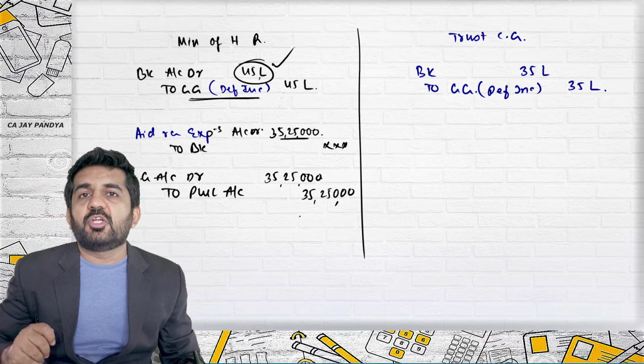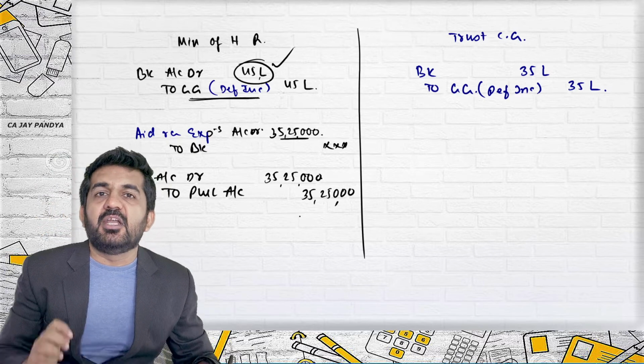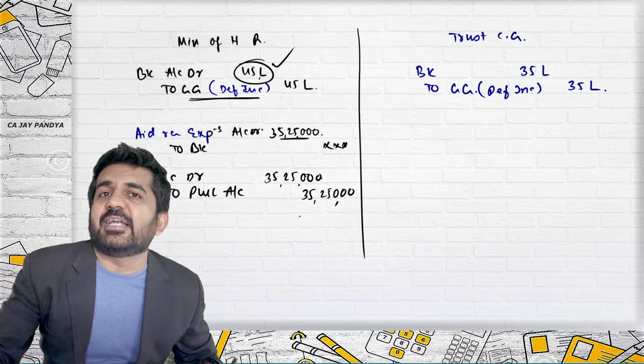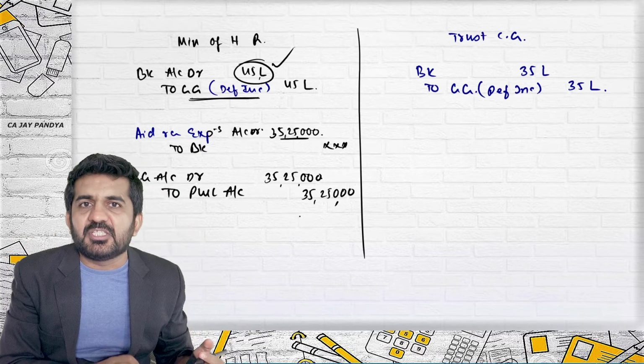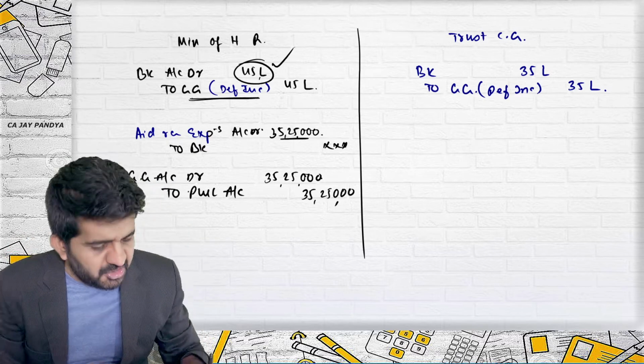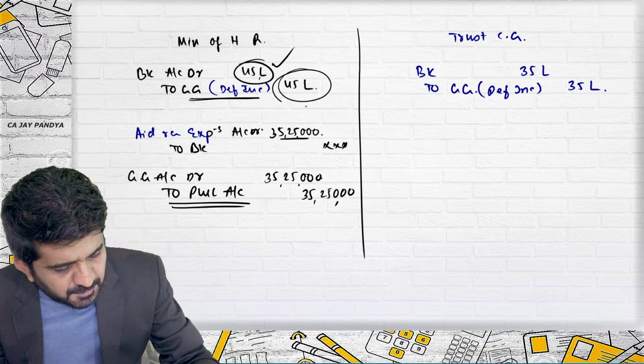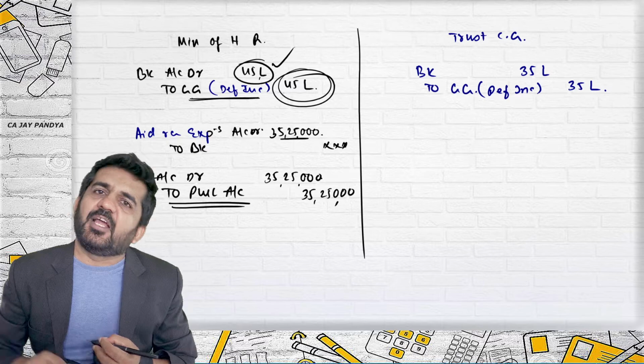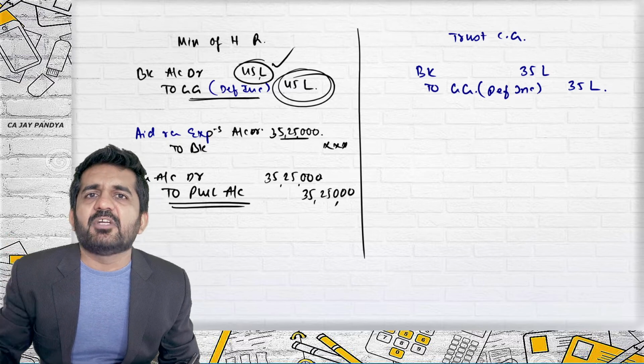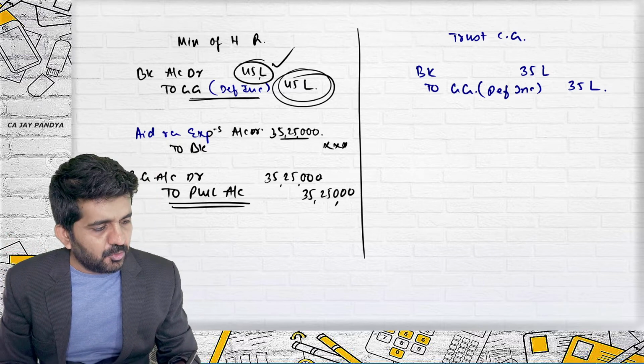Because for 32,25,000, now the conditions are satisfied. This grant we have received, we have satisfied the condition, so we can recognize it in the P&L account. Whenever other expenditures are made from this 45 lakhs, again in the next year, whenever the expenditures are made, it will be credited to the P&L account.